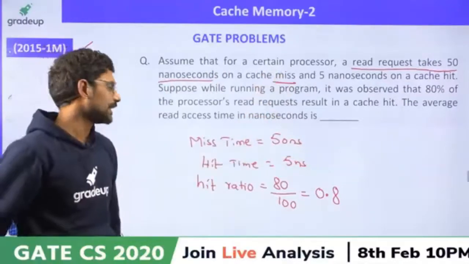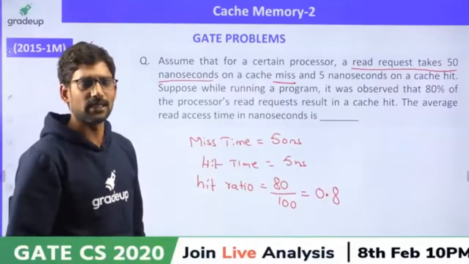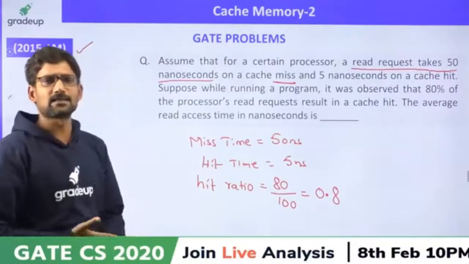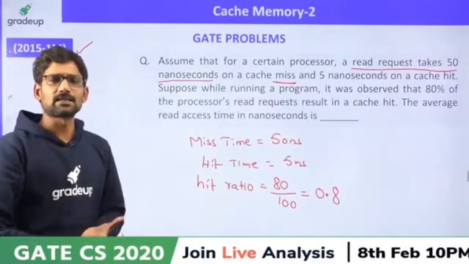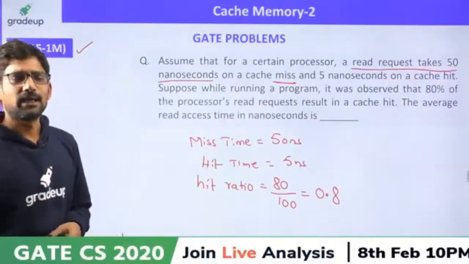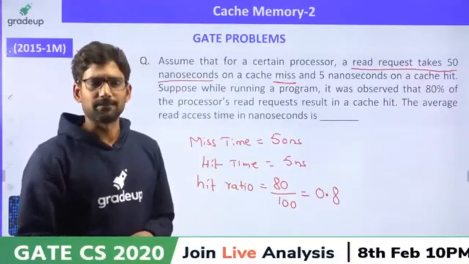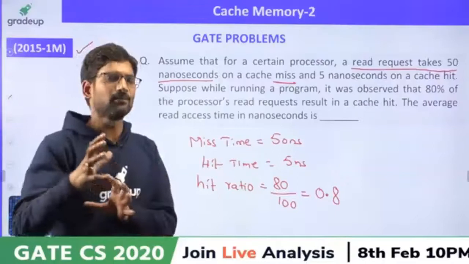So, what is the read access time? You know the formula? Calculate and tell me, guys, quickly. Students, you have the formula, the average memory access time formula. I have seen some students asking what is the difference between effective memory access time and average memory access time. But there is time to answer that.